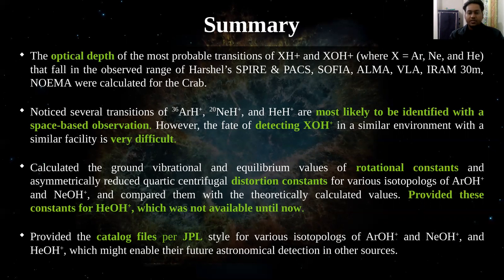And ground state vibrational and equilibrium values of rotational constants and asymmetrically reduced quadratic centrifugal distortion constants for various isotopologues of hydroxyl cations of noble gases are calculated, and we provided these constants for HeOH+, the helium hydroxyl cation, for the first time, which was not available until now. We also provided some catalog files in JPL style for various isotopologues of hydroxyl cations, which might enable their future astronomical detection in other sources.